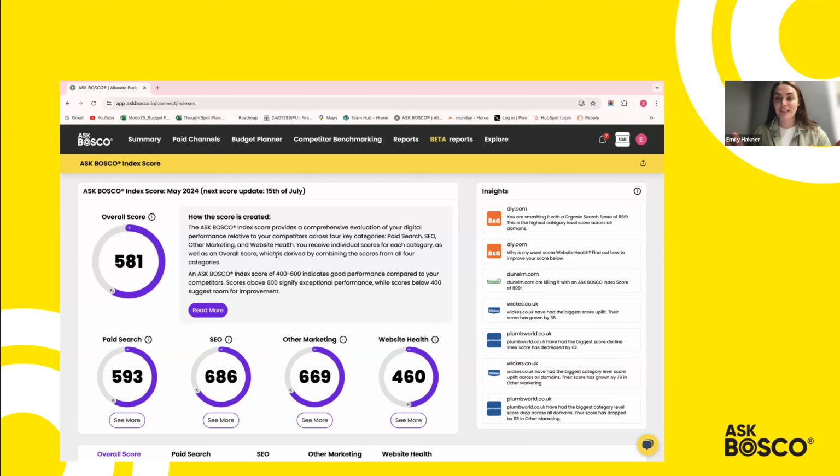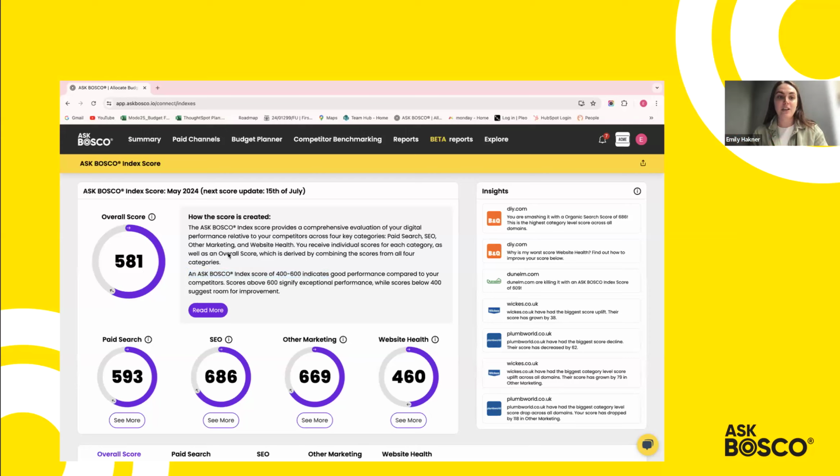So this is just the demo account, but if we have a look, the overall score for this demo account is 581, which in our new way of interpreting the score is pretty much right in the middle. So anything from 500 is in the middle. Anything above 600 is considered to be really good. Anything below 400, we'd probably have a look at that, and you'd probably want to be auditing that area.